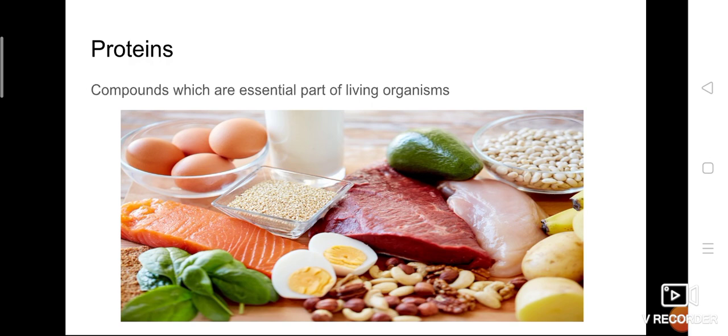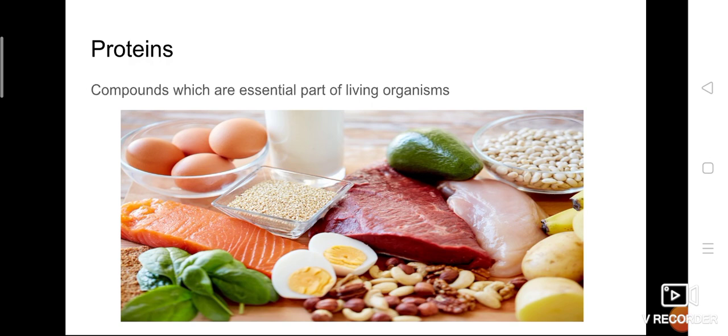In fact, the structure of our body is also made up of proteins. The entire structure of an organism, proteins form a very major part of the body.